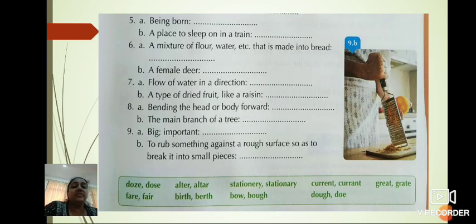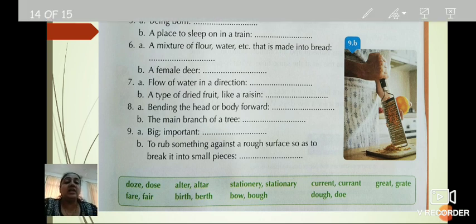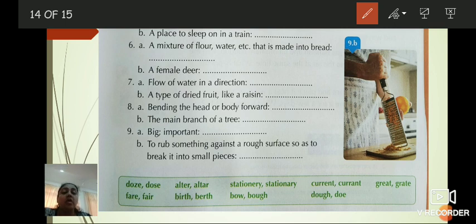The next, being born. What do we call it? It is birth, B-I-R-T-H. And next, a place to sleep on in a train. While traveling in a train, we sleep on what? It is berth, B-E-R-T-H. It is berth. Understood?